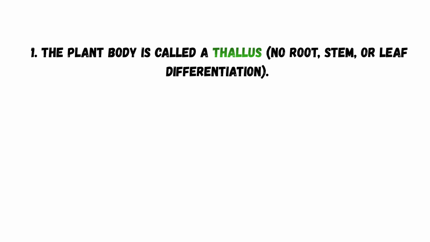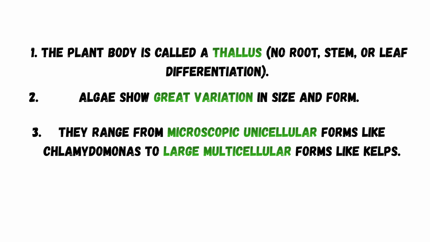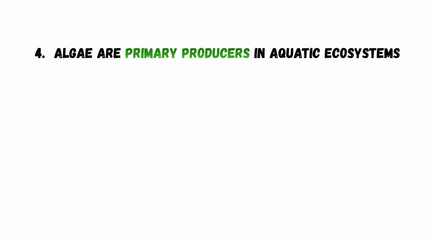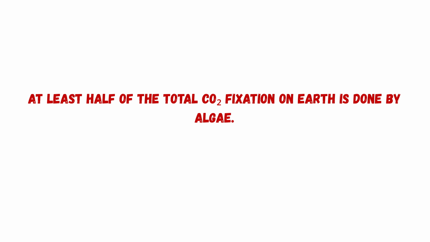Now let us understand general characteristics of algae. The first one is, the plant body is called thallus, where there is no root, stem or leaf differentiation. Algae show great variation in size and form. They range from microscopic unicellular forms like Chlamydomonas to large multicellular forms like kelps. Algae are primary producers in aquatic ecosystems. They perform photosynthesis and release large amounts of oxygen, and NCERT says at least half of the total carbon dioxide fixation on earth is done by algae.